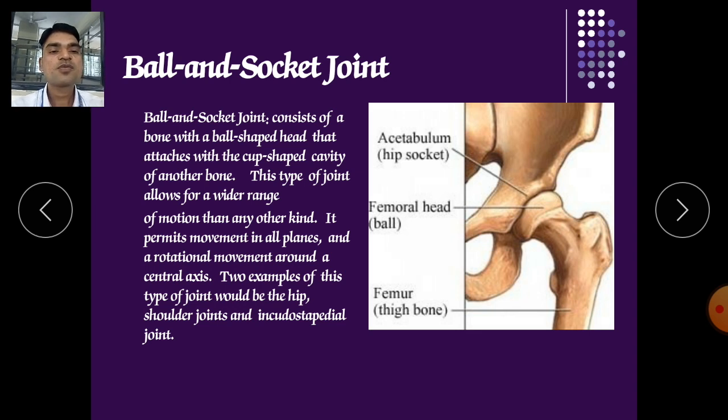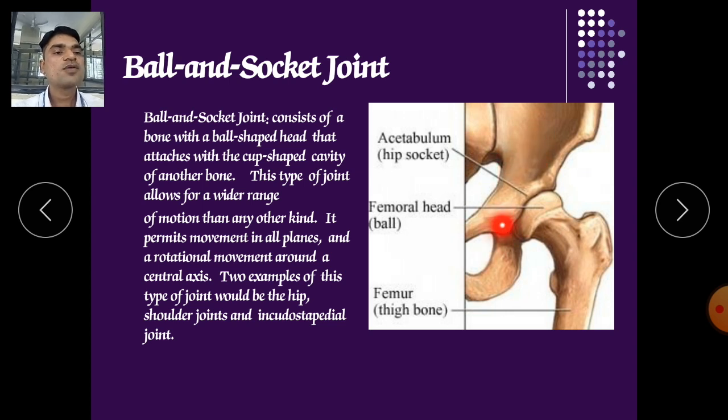Two examples of this type of joint are the hip joint, the joint between the femur and the pelvic cavity, and the shoulder joint, the joint between the humerus and the scapula. The scapula provides the cup-like socket and the humerus has the round ball-like structure that fits completely into that socket.